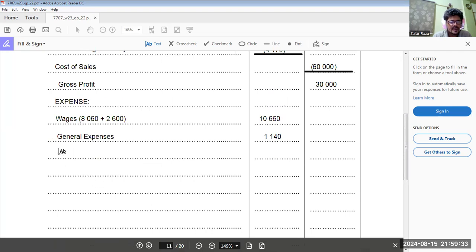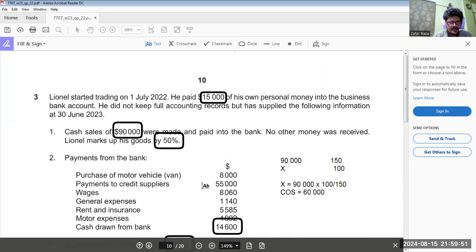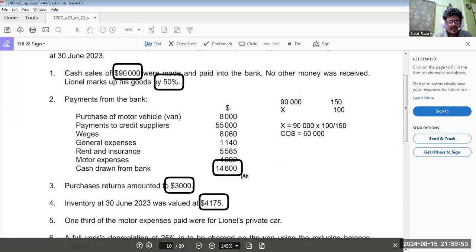So rent and insurance 5585. Then we have motor expenses.